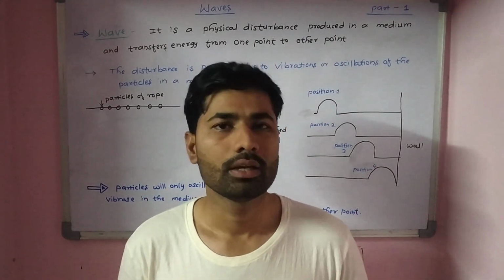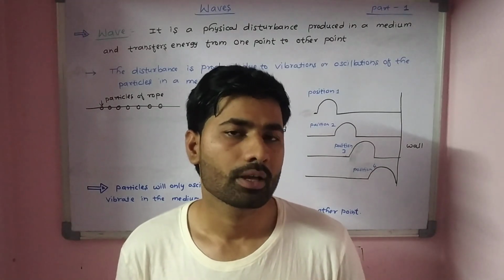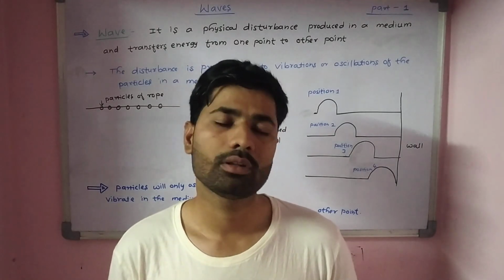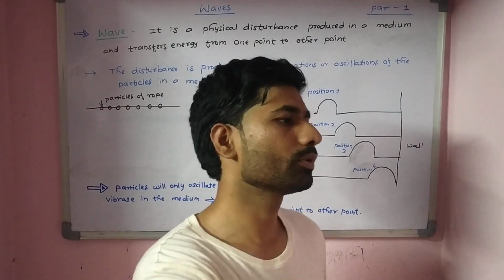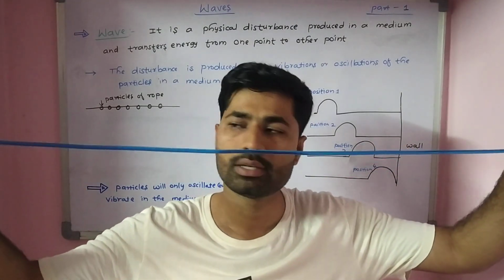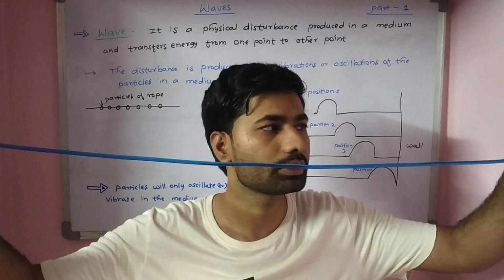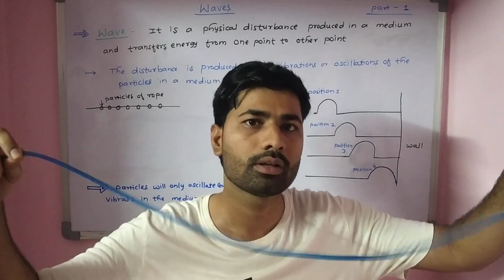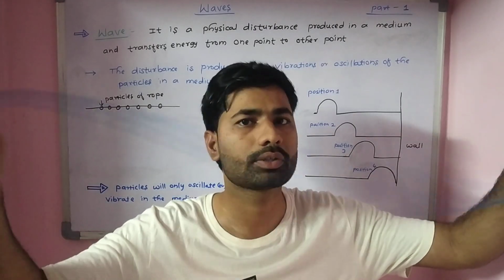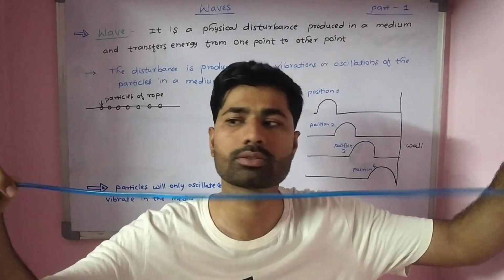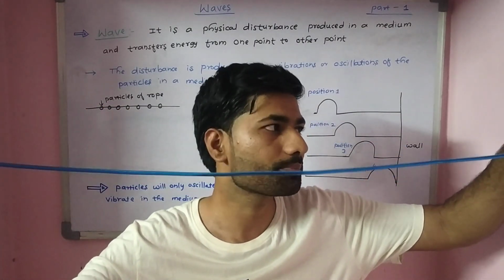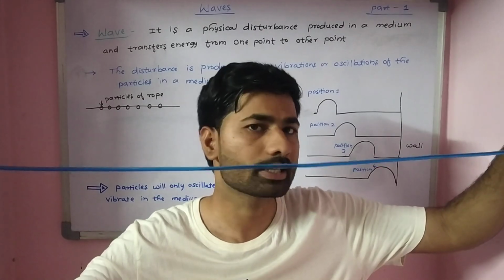point to another point. You can see there the definition of a wave, and now we will look at a very interesting example of a wave. Let's suppose that we are having a rope that is attached to a wall and I am going to produce some kind of disturbance over here. Then what will happen? Let's see that. So I am producing some kind of a disturbance. That disturbance is going to travel from one location to the other location. That is, it is going to start at this position and it is going to end at the last part, that is the end of the rope attached to the wall.